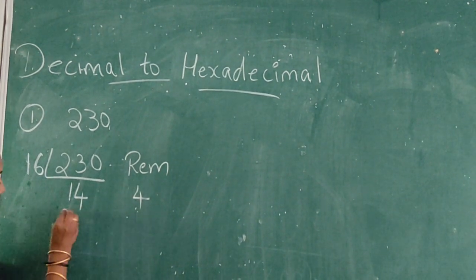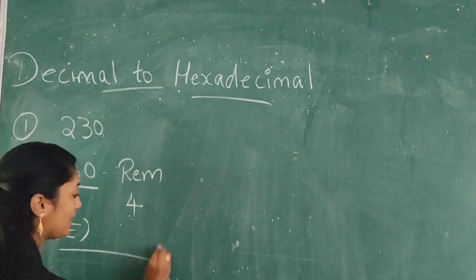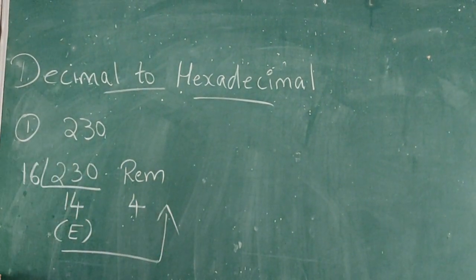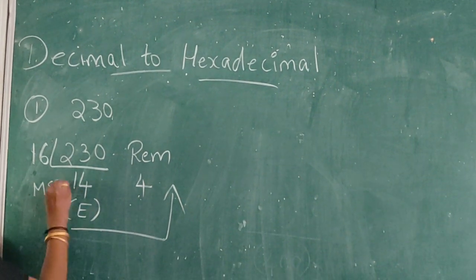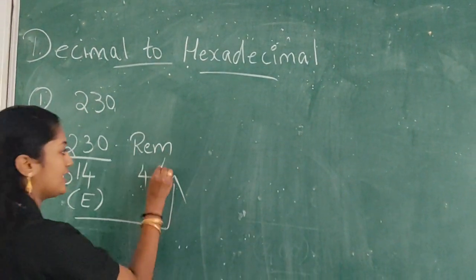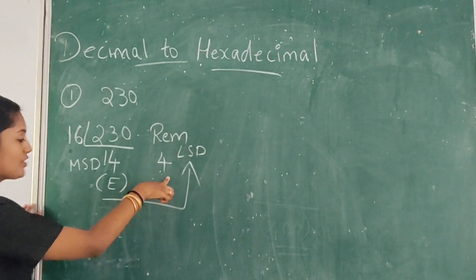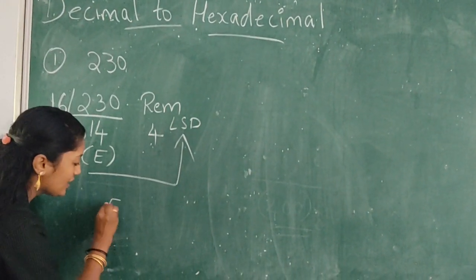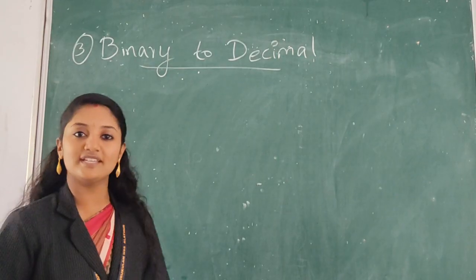E. Yes, so you have to write E. And here also you have to write this from bottom to top. Here MSD is 14 and LSD is 4. So you have to write the answer E4 to the base 16 decimal.